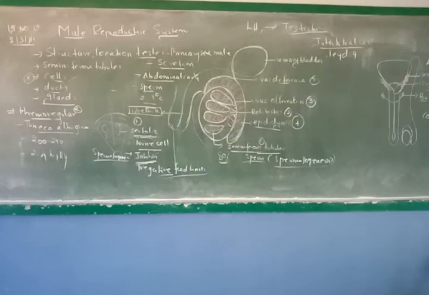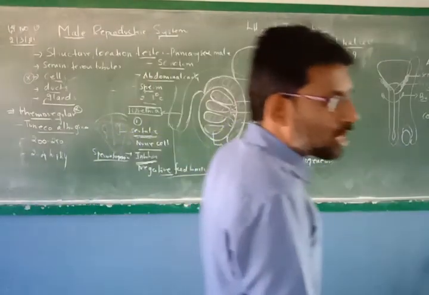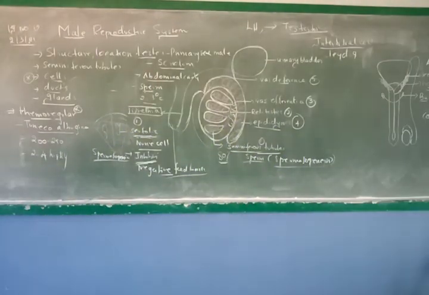Okay. So once again, the answer for the first question is scrotum sac. Second one is tunica albuginea. Third one is interstitial cells or Leydig cells. Fourth one is Sertoli cells. The last one is seminal vesicles.